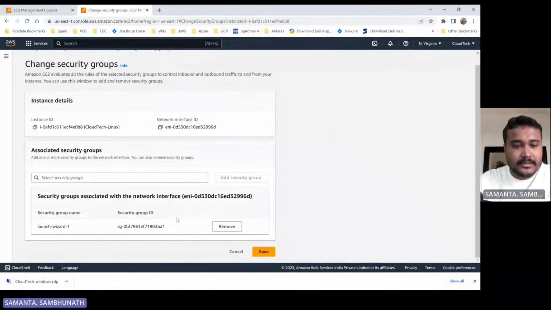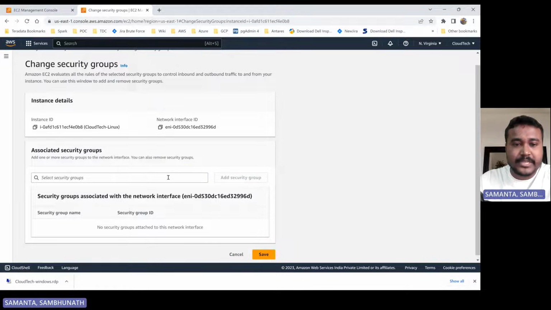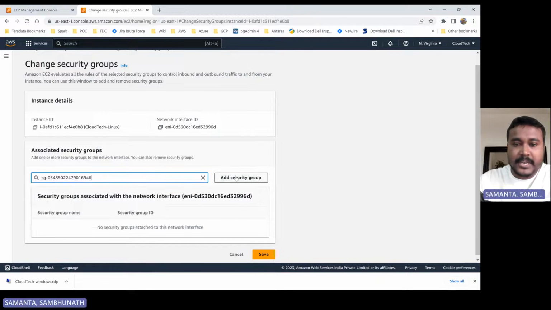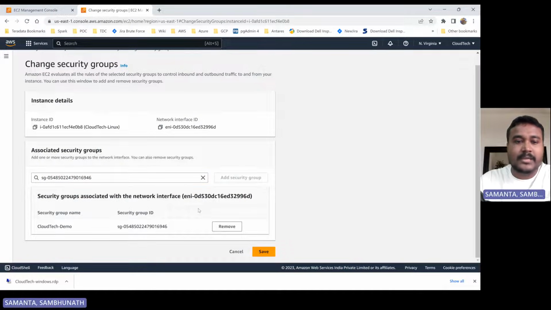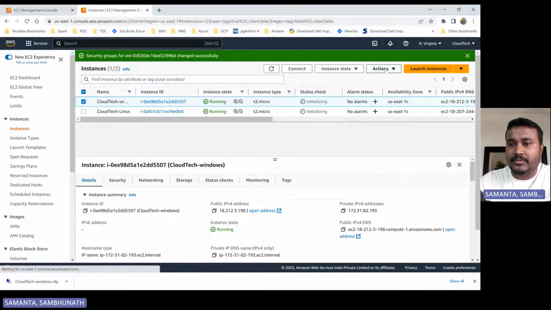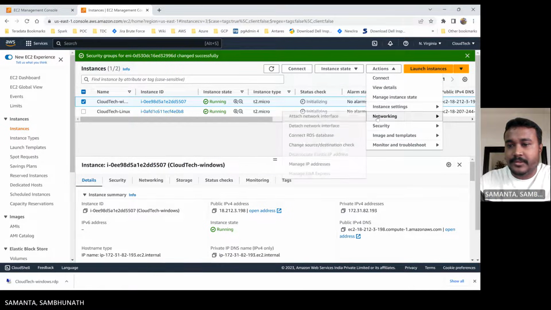So here, this is the one security group, which we created just now, right? We can select that and add this security group. We can remove and add like this, and then save it. So I updated the security group for this Linux VM, and now let me update that security group for the Windows VM as well.